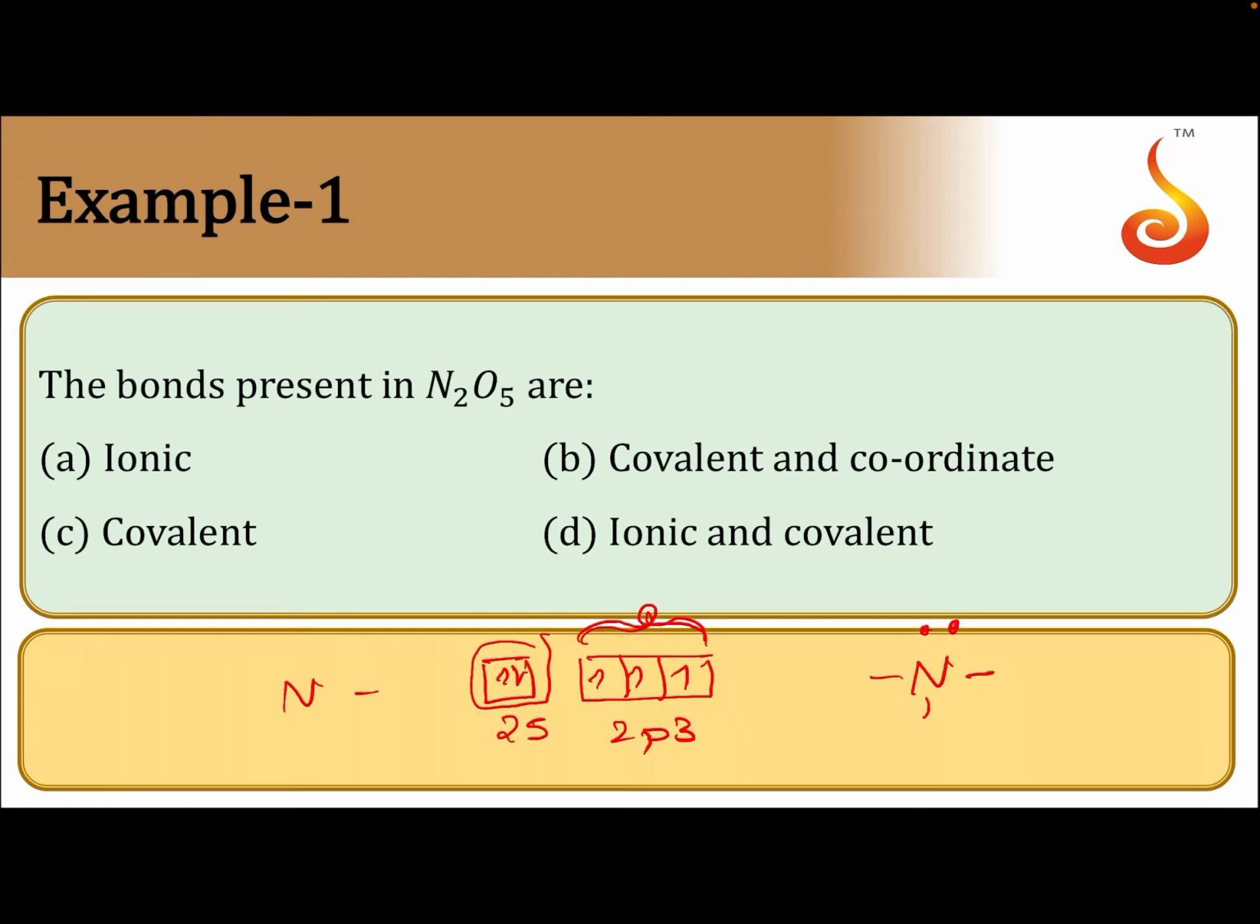If in any compound you are showing that nitrogen is forming 4 bonds, the fourth bond should be a coordinate covalent bond, in which the lone pair on nitrogen will be donated to any acceptor. Means the lone pair on nitrogen will form a coordinate covalent bond.